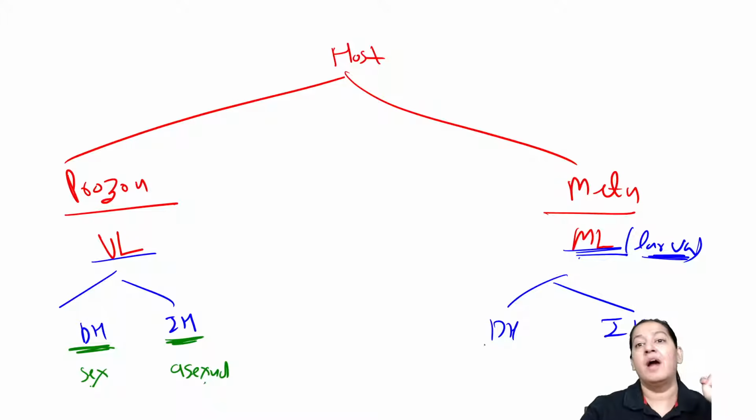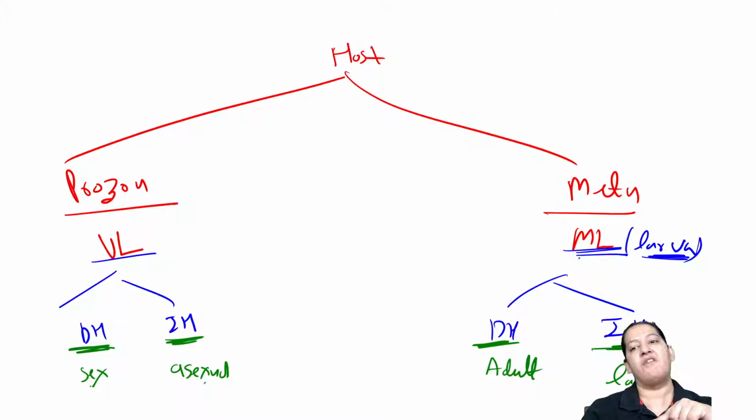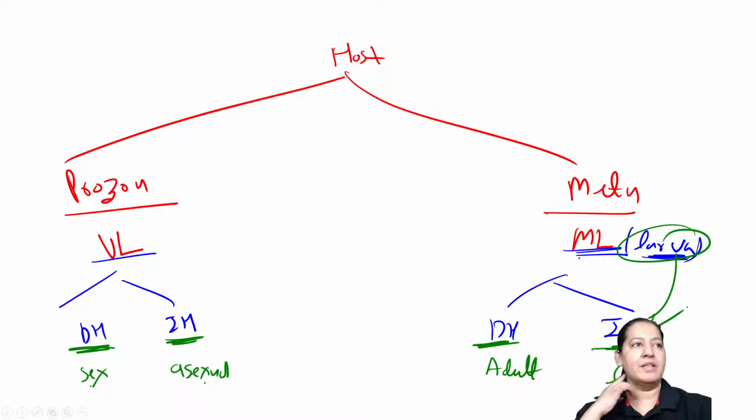Here in Metazoa, the definitive host is the host in which the adult form is remaining, and the intermediate host is the host in which the larva form is remaining. Give me a thumbs up if you got the definition. Here there is larva, that is why we say larva form.